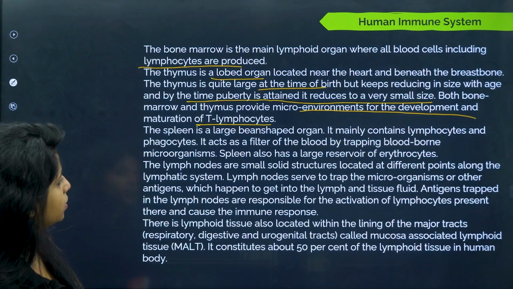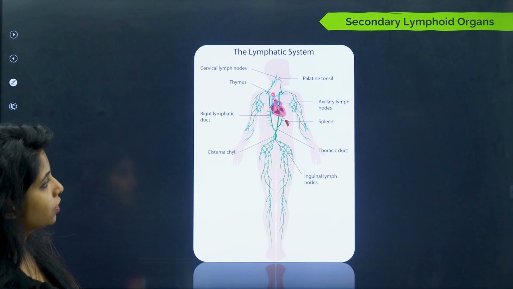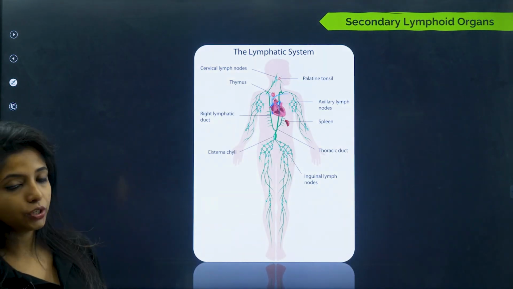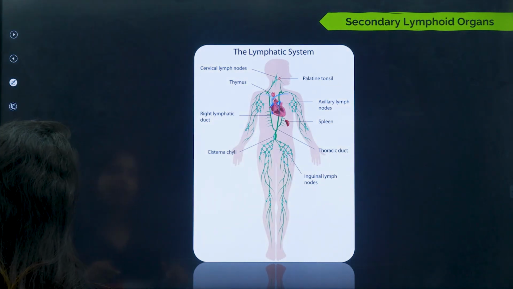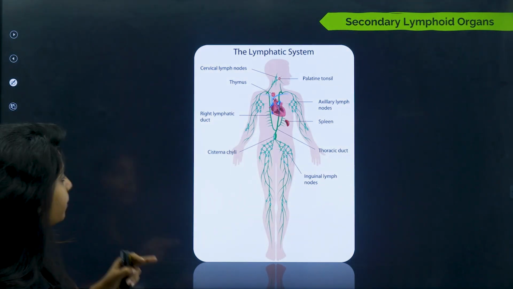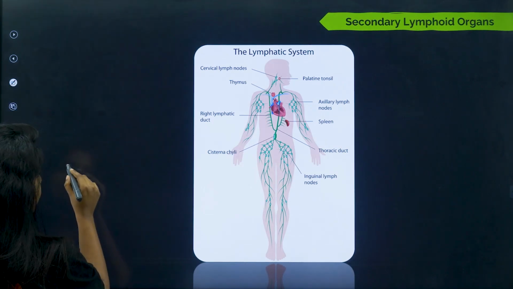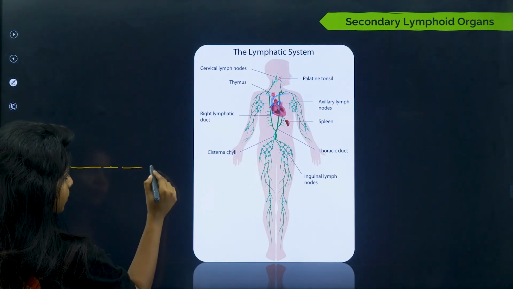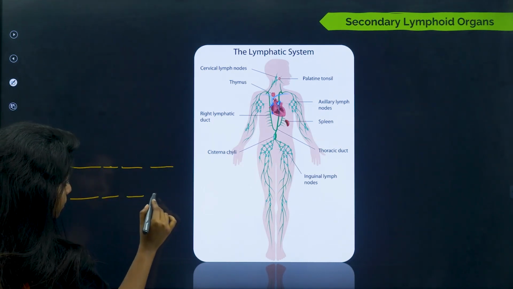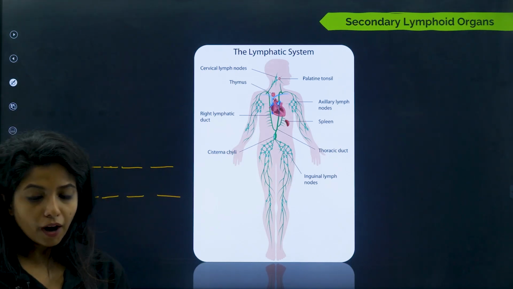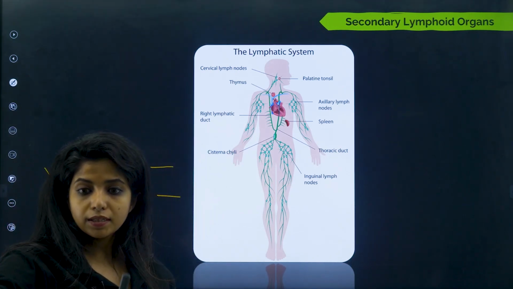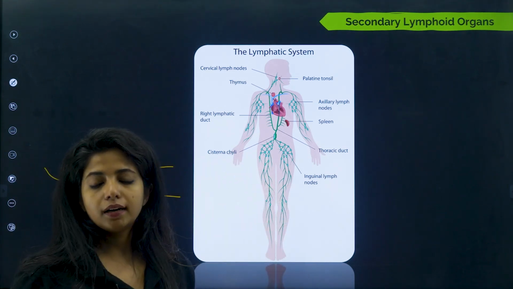Now, talking about the spleen and lymph nodes. Let's talk about lymph nodes first. What is a lymph node? I'll tell you one very important thing. You have your blood vessels and your blood capillaries, which are very thin structures. Because they are thin and under pressure, arteries give blood to the capillaries, and from the capillaries it goes to the veins.